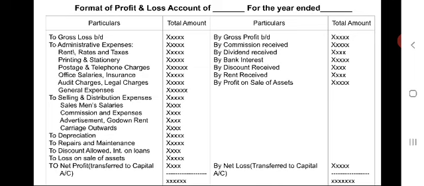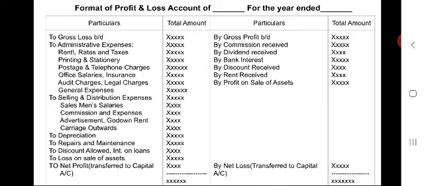Financial expenses: under this head, discount allowed, discount on bills, interest on loans should be written. If at all any abnormal loss is there: loss by fire, loss on sale of fixed assets, loss on sale of investments.